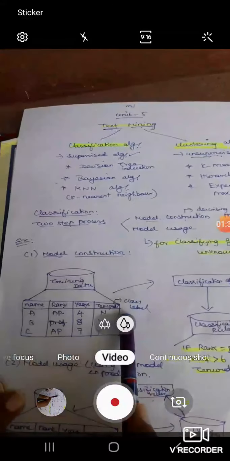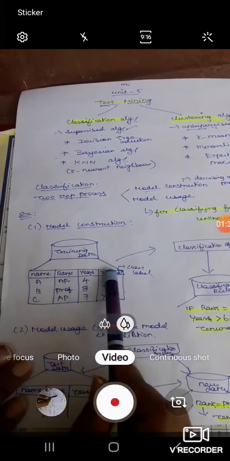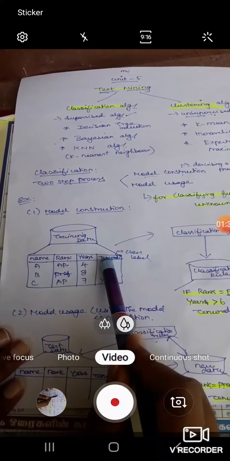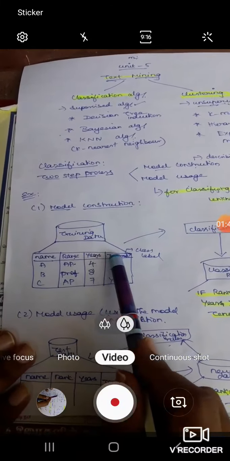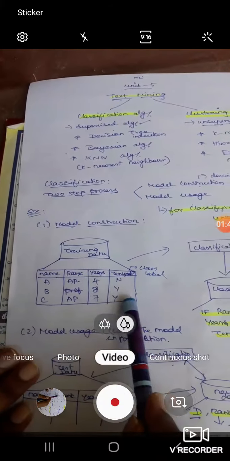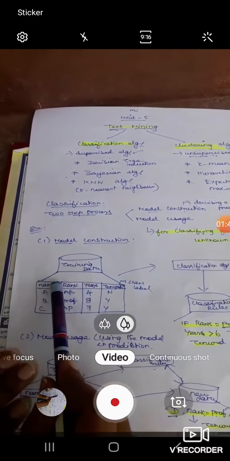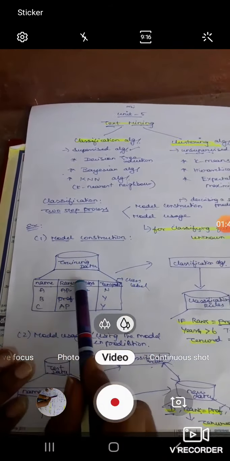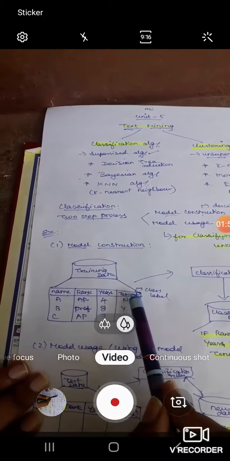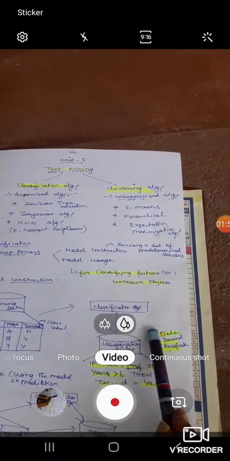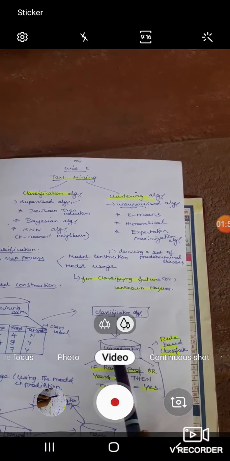Here I am considering a staff database. In the staff database there are three attributes: name, rank and years. Tenure is nothing but whether a particular staff member is permanent or temporary. So here tenure is the class label. By means of these three attributes, I am going to classify the class label, whether the particular faculty is temporary or permanent. Here I am using a classification algorithm, rule based classification. So I specify some rules.